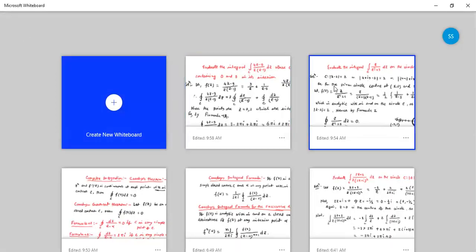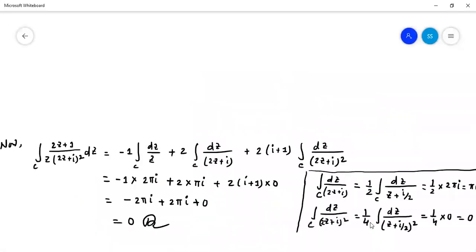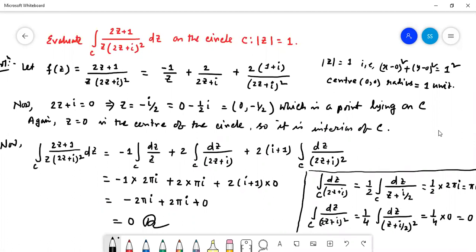Now we are going for another example. Look here, evaluate the integral of 2z plus 1 by z into 2z plus I whole square dz on the circle C such that mod z equal to 1.